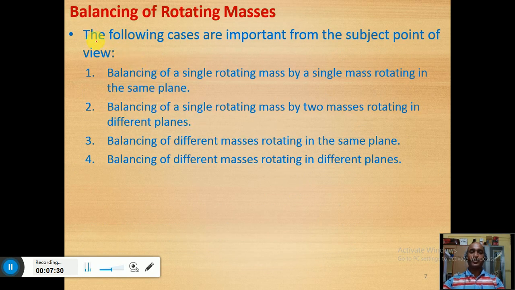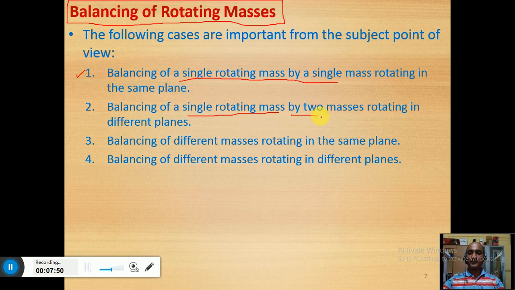Okay, so what do we do in the balancing of rotating masses? Actually, we do this balancing for different cases. First case is balancing of a single mass by a single mass. Second one is balancing of a single rotating mass by two masses.